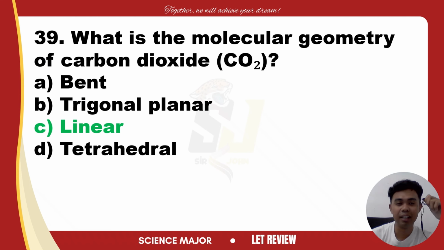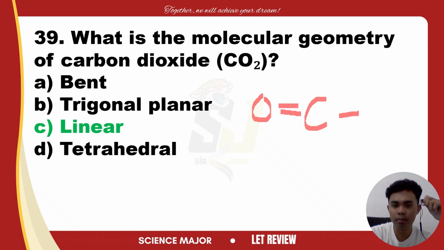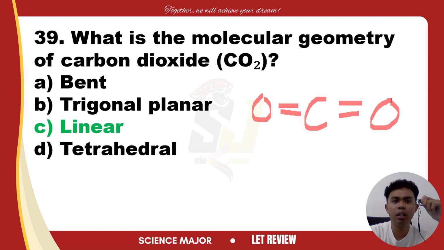The carbon atom forms two double bonds, one with each oxygen atom. If we are going to draw the carbon dioxide molecule, it is like this: oxygen, double bond, carbon, double bond, oxygen. That is linear. Take note, there are no lone pairs on the central carbon atom.